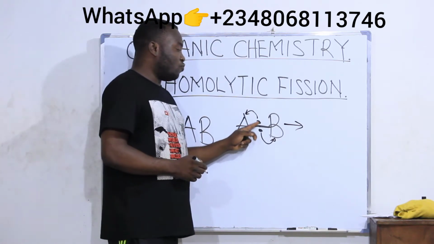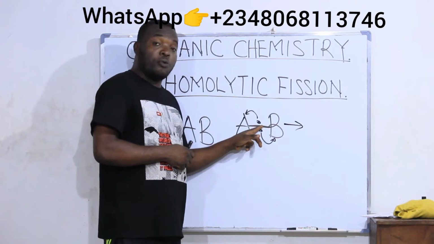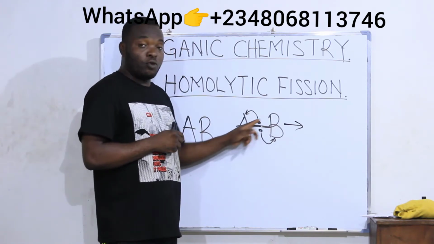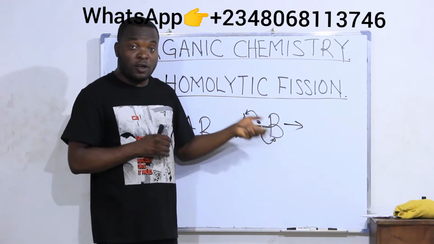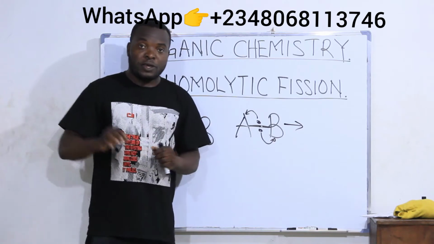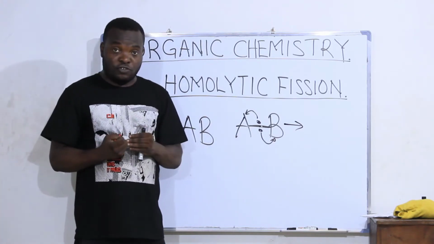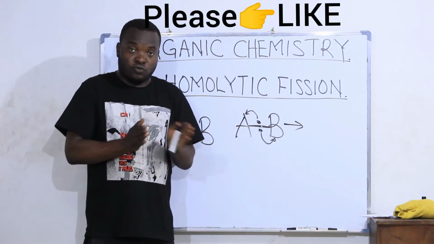Remember, these two electrons which were used to form this bond were donated by the two atoms present in the bonding system. This is a case of covalent bonding. In covalent bonding, the bonding atoms bring one electron each, then they share those electrons together.